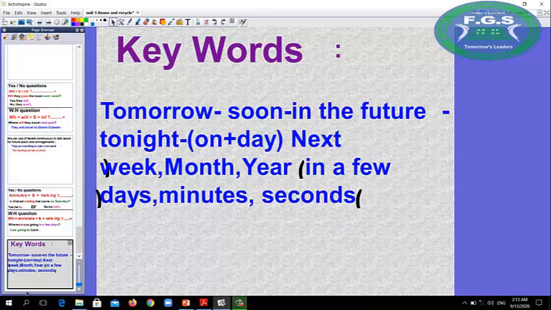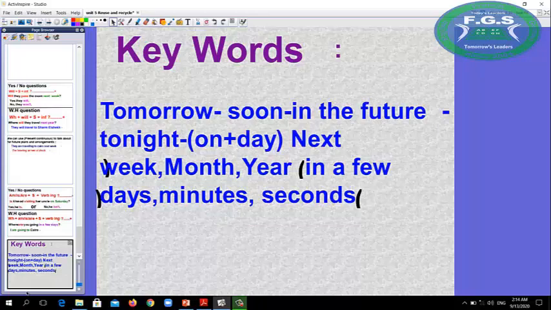So again, today we talked about will and present continuous to talk about the future. We said that we use will in 3 cases: quick decision, promises, and predictions.